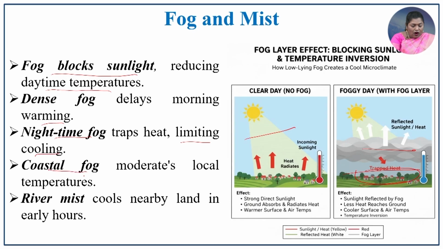The coastal fog moderates the local temperature and the river mist cools the nearby land in the early hours. So, on the river side in the early morning there will be a cooling effect because of the mist which is prevailing in that particular local region.